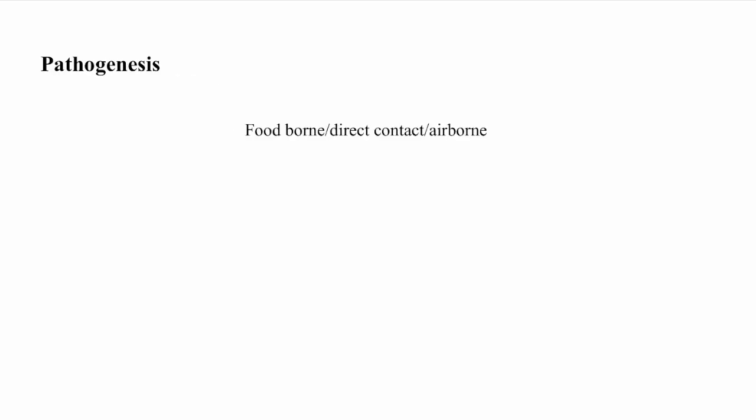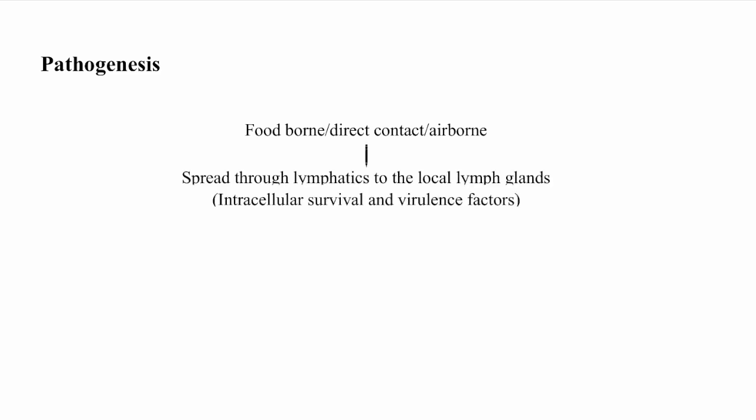The pathogenesis includes, first of all, transmission through the routes of foodborne, direct contact, or airborne. It spreads through the lymphatics to the local lymph glands, and there they are engulfed by phagocytic cells, where intracellular survival of the organisms with the help of different virulence factors plays a very great role in their pathogenesis. For example, the cell-wall lipopolysaccharide, type 4 secretion system, copper-zinc superoxide dismutase, nucleotide-like substances, etc.